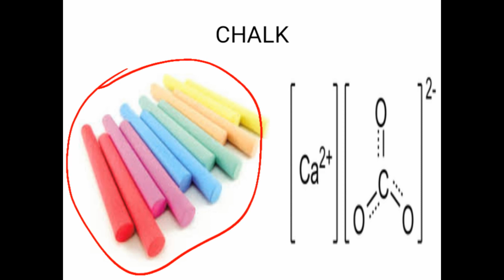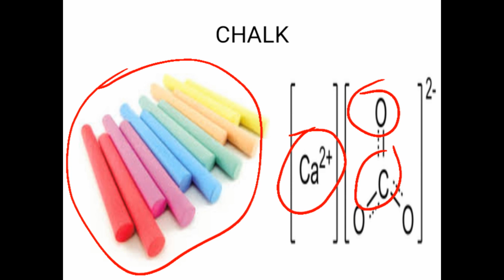the students' favorite, chalk. Yes, chalk is a solid and it is white in color, but it is colored sometimes to make writing on boards more attractive. So chalk is a compound which has calcium, carbon and oxygen. It's made up of three types of elements: calcium, carbon and oxygen. And another very interesting thing about it, it is an ionic compound.